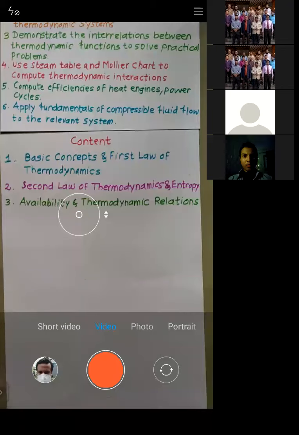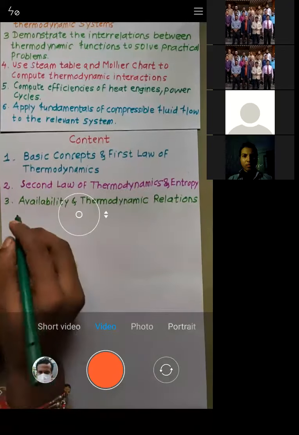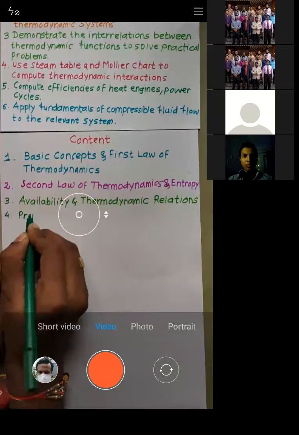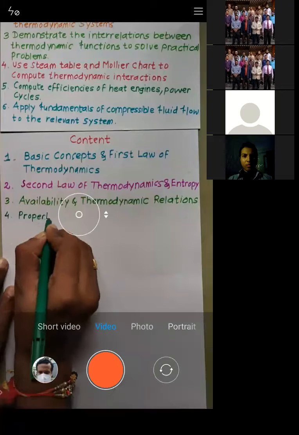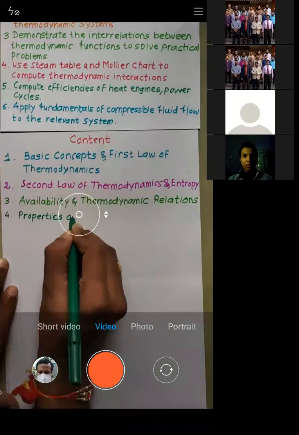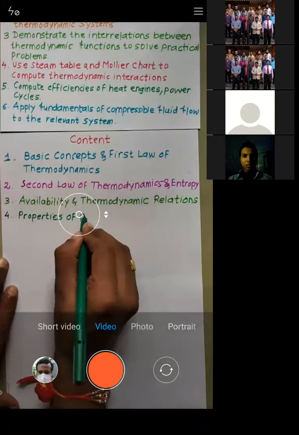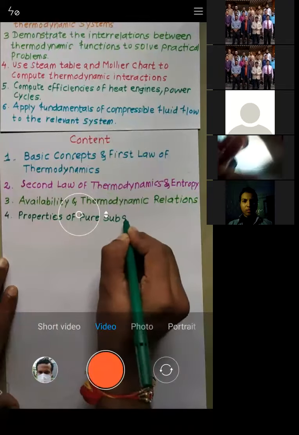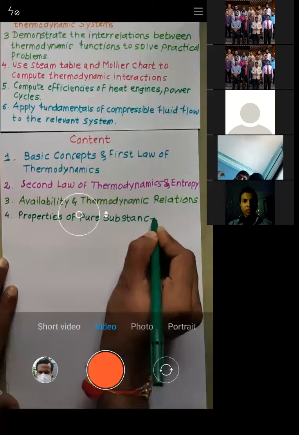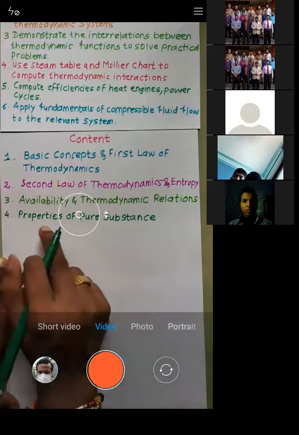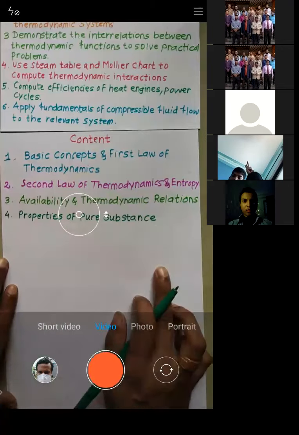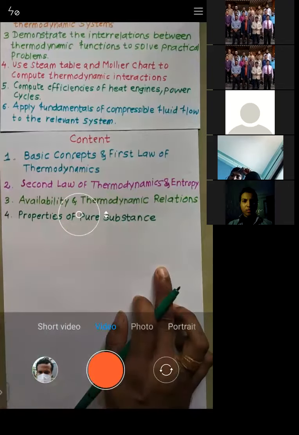Next we will go for the fourth module, and that is basically the properties of pure substance. Try to understand properties of pure substance. So we will see what the properties of pure substance are, and pure substance, basically we are going to consider as water.